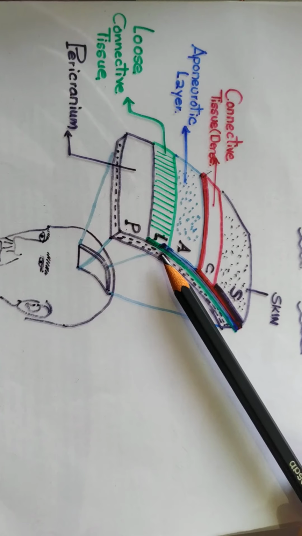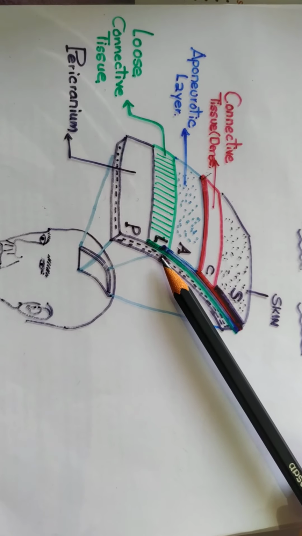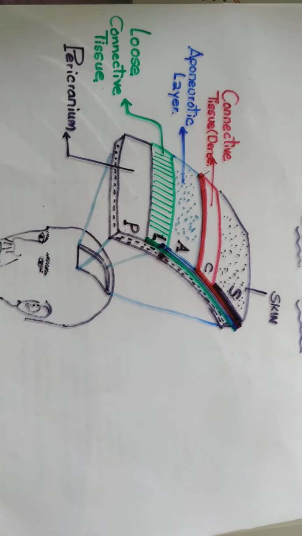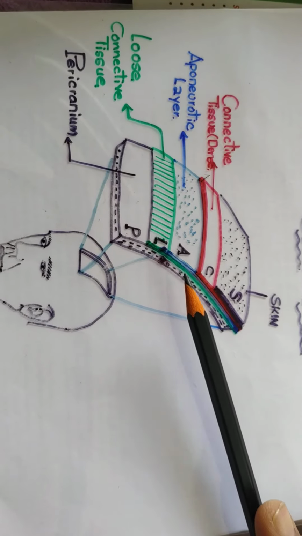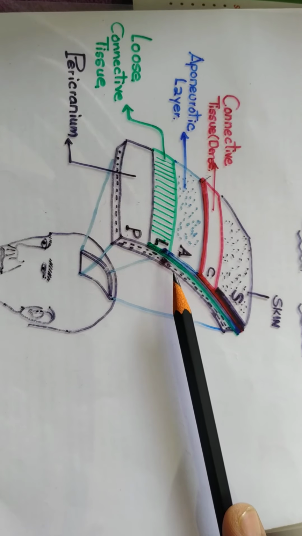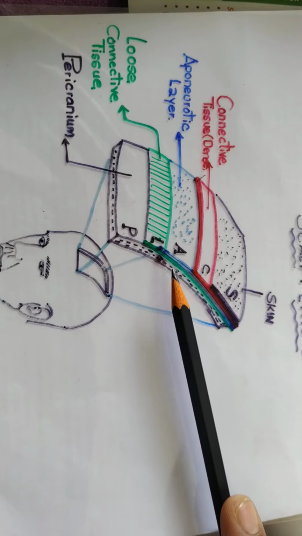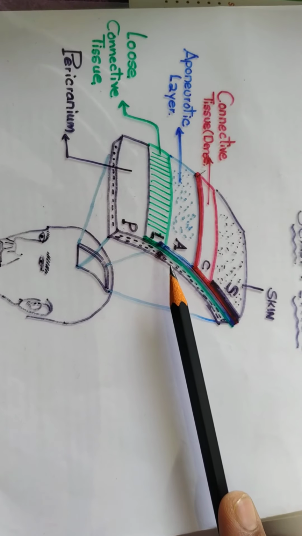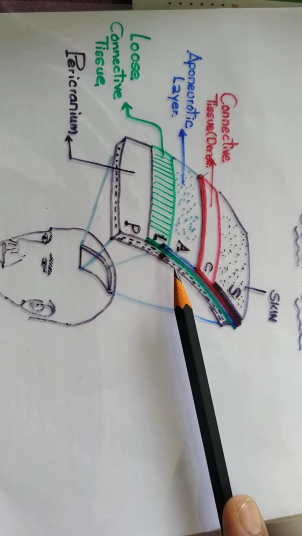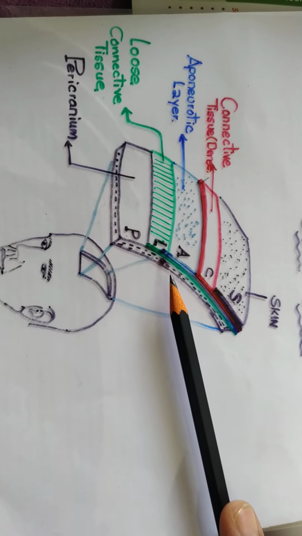We should know the importance of the loose connective tissue. In the loose connective tissue, we are going to see the emissary veins. These emissary veins connect the extracranial veins with the intracranial dural venous sinus.